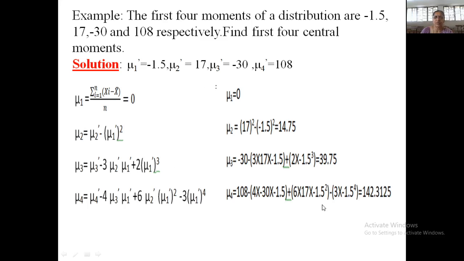My fourth central moment is given by 142.3125. So using 4 raw moments, we can always compute the first 4 central moments, that is, moments about x bar, the arithmetic mean. In this case the arithmetic mean is minus 1.5 and these are the moments about the arithmetic mean x bar.